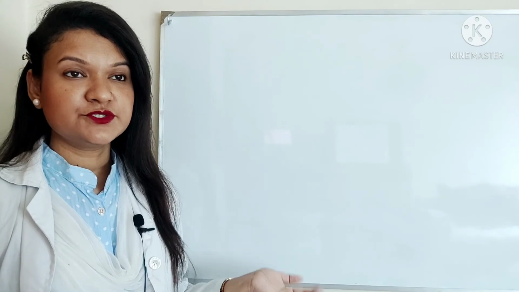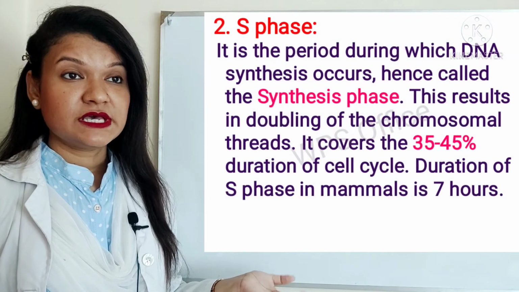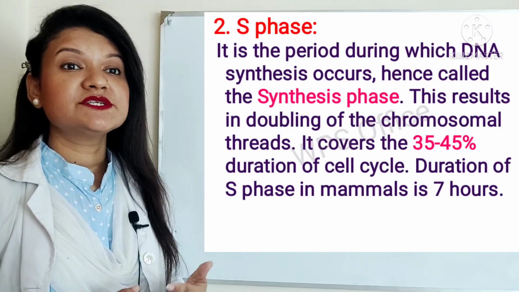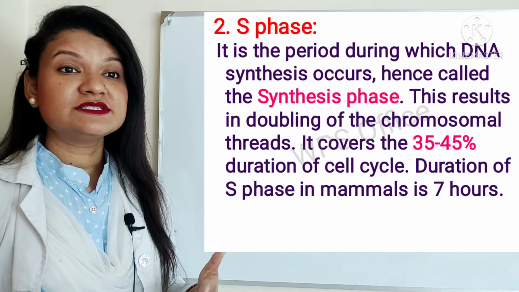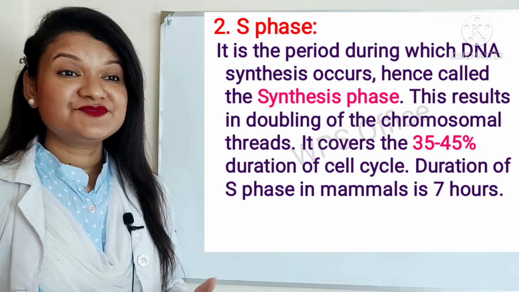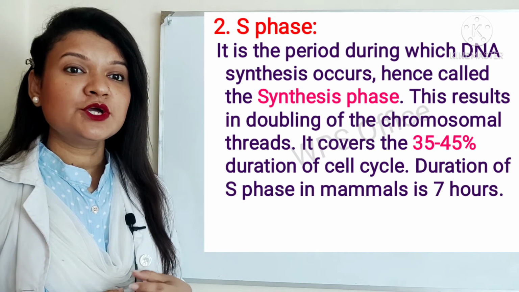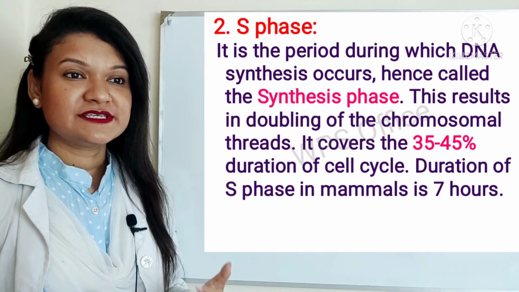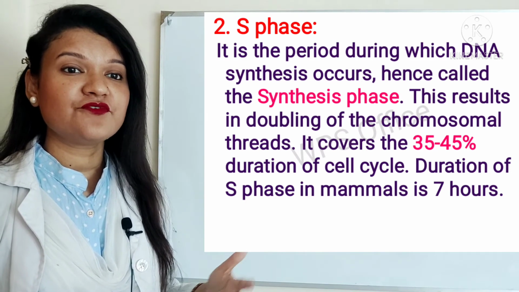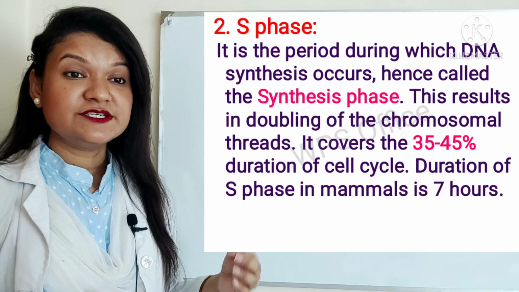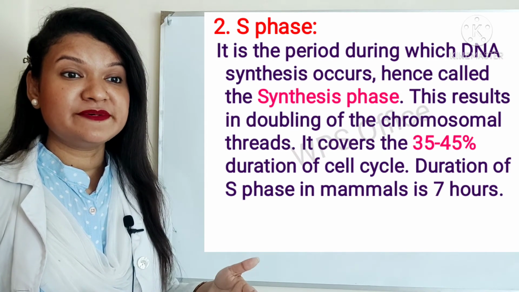Now, number 2 is S phase. It is the period during which DNA synthesis occurs, hence called the synthesis phase. This results in doubling of the chromosomal threads. It covers 35 to 45% of the duration of the cell cycle. Duration of S phase in mammals is 7 hours.